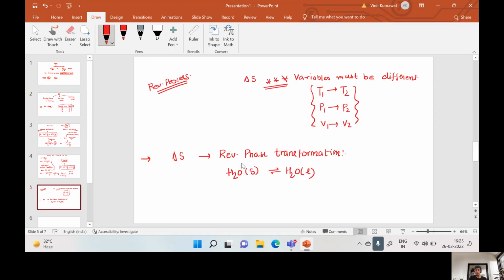But in reversible phase transformation, during the transformation of one phase to other, pressure as well as temperature remain the same. There will be no change in these variables. If these change, then it will not be a reversible phase transformation. Either it will move towards irreversible phase transformation or it will move towards a reversible process. And we know that while we are converting solid phase of water into liquid phase of water, temperature remains constant at 0 degrees Celsius and 1 atmosphere pressure.